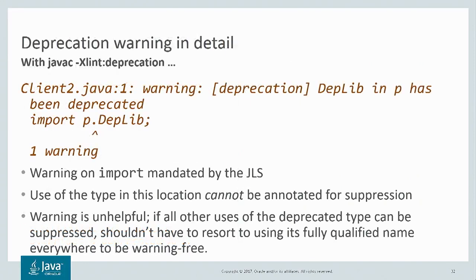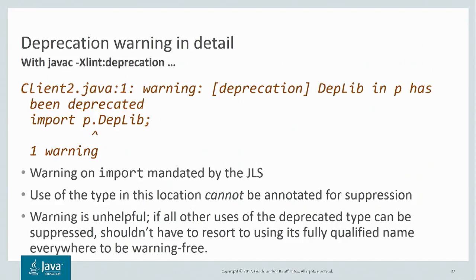Well, if you look at the warning message in more detail, the warning isn't from the body of the code in the class, it's actually from the import statement instead, right at the top of the file. Now, this import is mandated by the Java language specification, and worse, you can't use the suppress warnings annotation on the import statement. It's not syntactically allowed. So this warning is pretty unhelpful. If all the other uses of the deprecated type can be suppressed, why can't you eliminate the warning from the import statement? That doesn't seem very helpful.